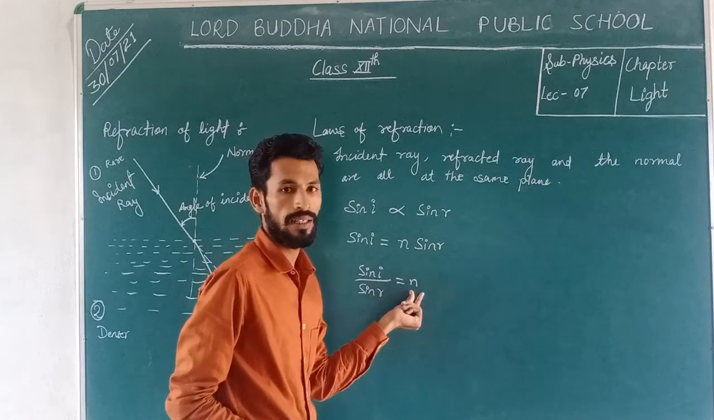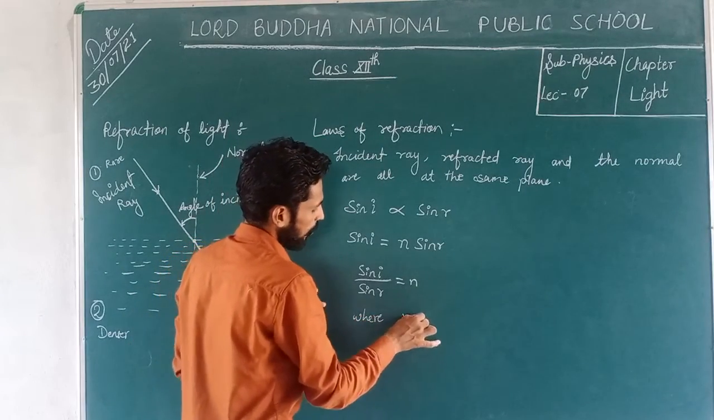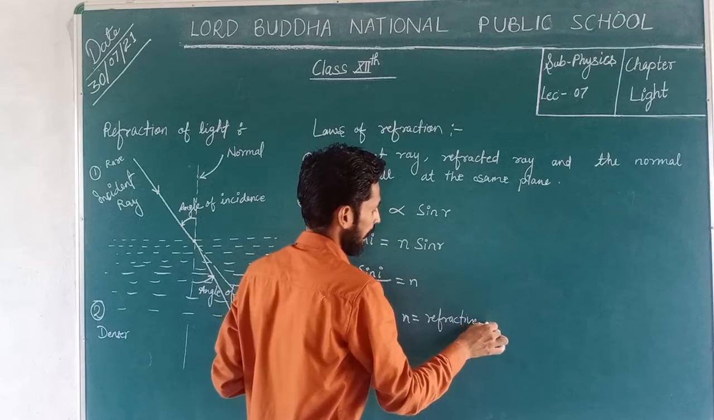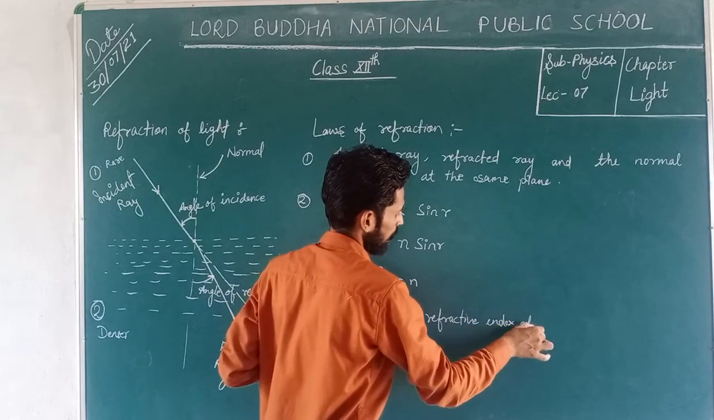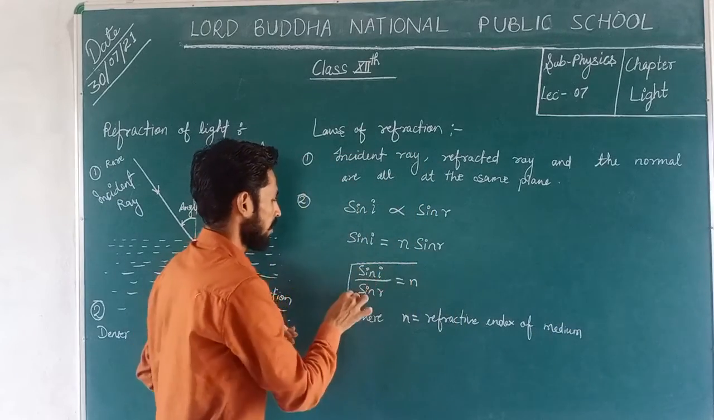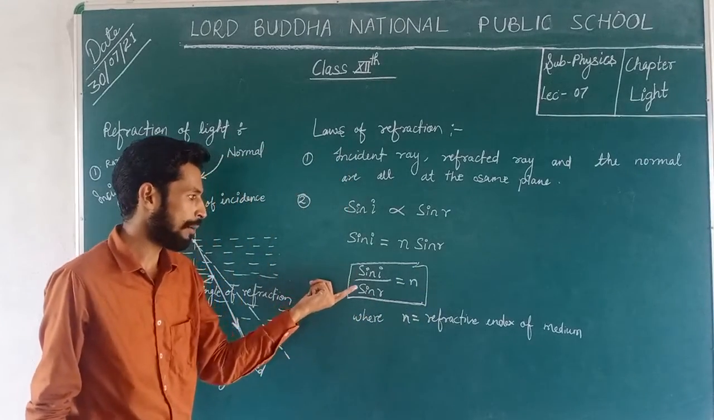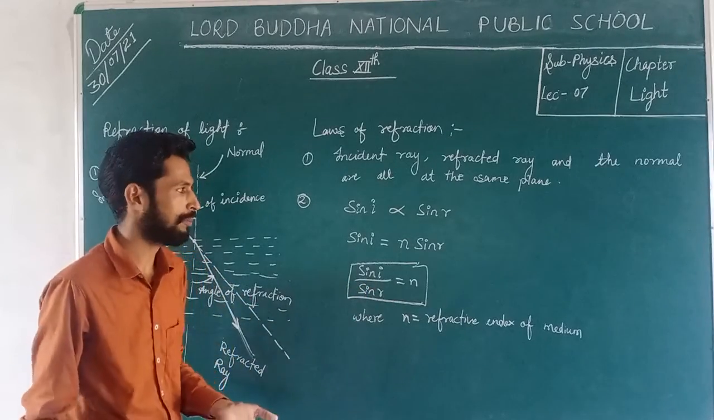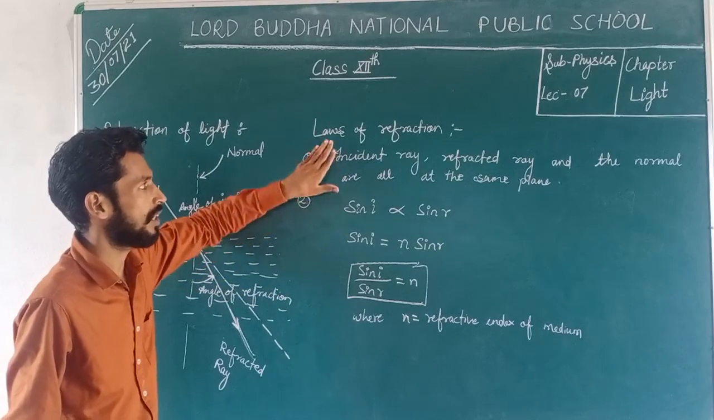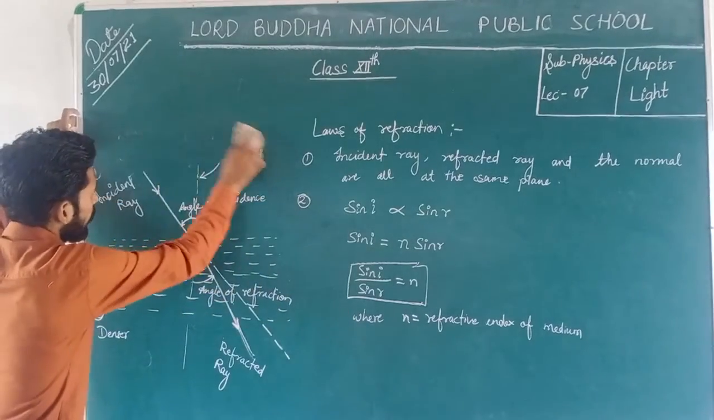Here n is the refractive index of that medium, n equals refractive index of medium, and this is also known as Snell's law. इसी फॉर्मूले को sin i by sin r इक्वल्स टू n को हम लोग स्नेल्स लॉ भी बोलते हैं. तो ये हमारे पास लॉज हैं, that are known as laws of refraction. Clear?